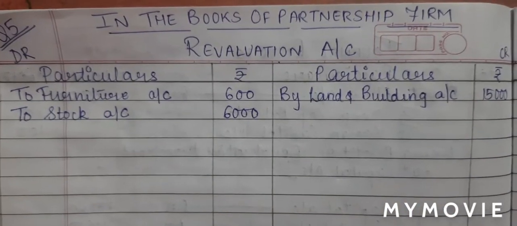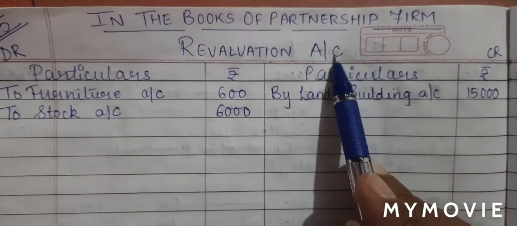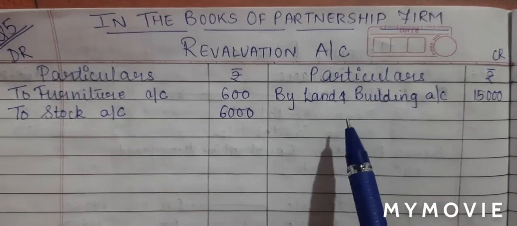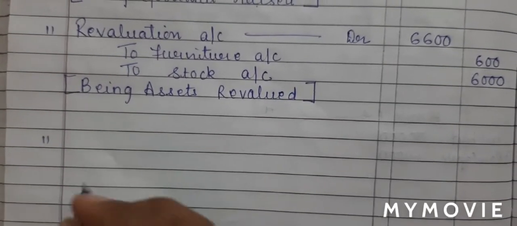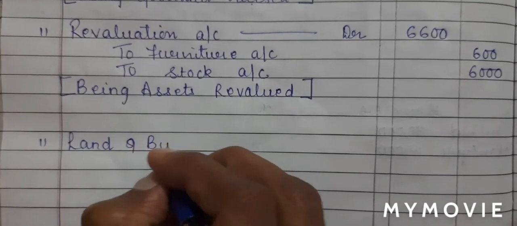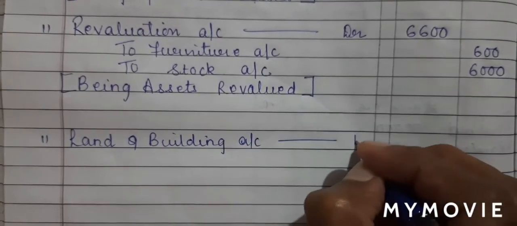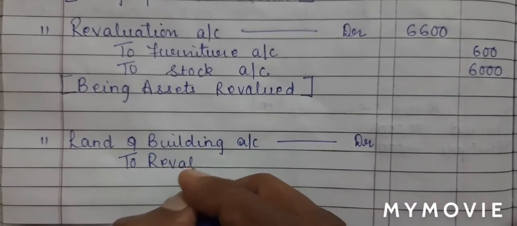The second entry for revaluation: revaluation account is credit. So if revaluation is credit, land and building will be debit. So let's write this in our journal. Our date will again be same. Our journal entry will be land and building account debit to revaluation account.